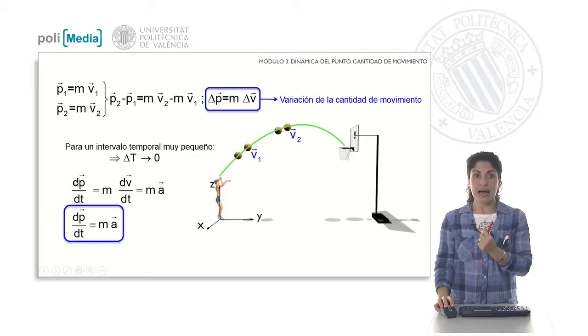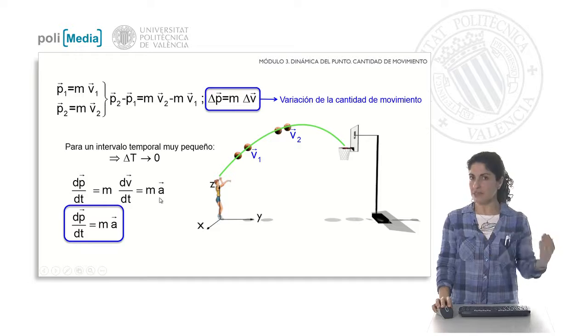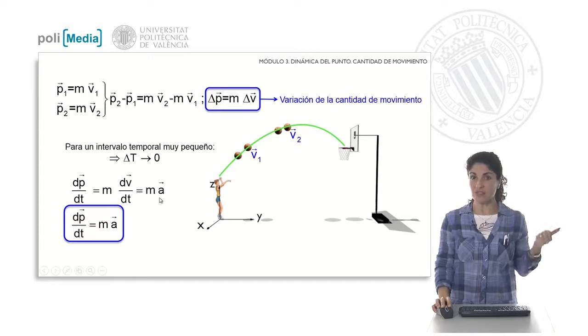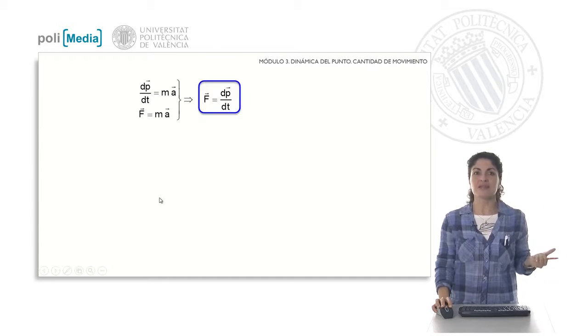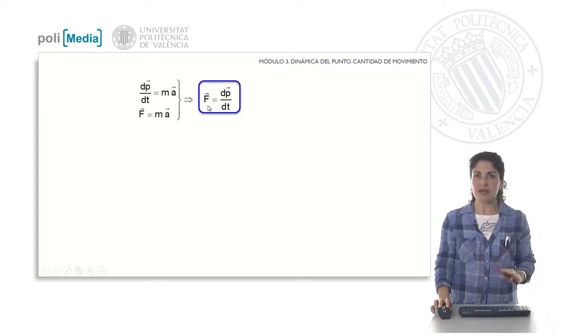What have we arrived at? That the variation of the quantity of motion with respect to time is defined by the mass of the body and by the acceleration. But mass times acceleration of the body, we have just seen in the previous class, is directly defining Newton's second law. The force is defined by mass and acceleration. Then we have a new statement for the fundamental principle of dynamics, or Newton's second law.